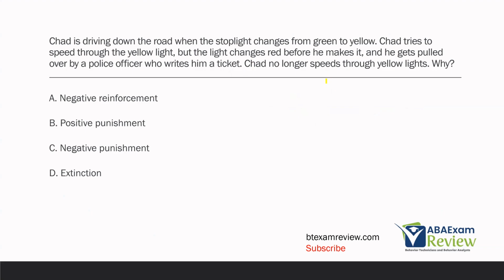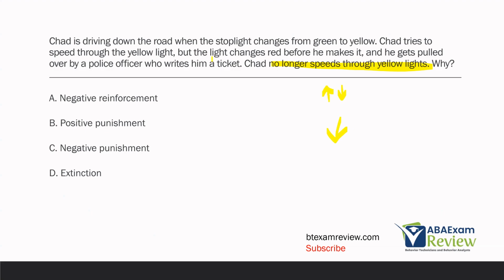All right, we have a behavior change question. Why do we know behavior changed? Well, Chad stopped speeding through yellow lights. So did Chad's behavior increase or decrease? Well, we know it decreased. If behavior decreases, the consequence must have been either extinction or punishment. Reinforcement only increases. So we know Chad's behavior was either punished or put on extinction.